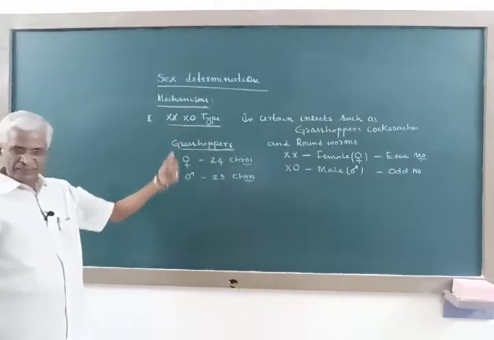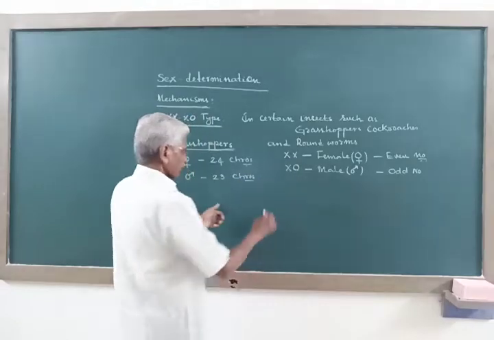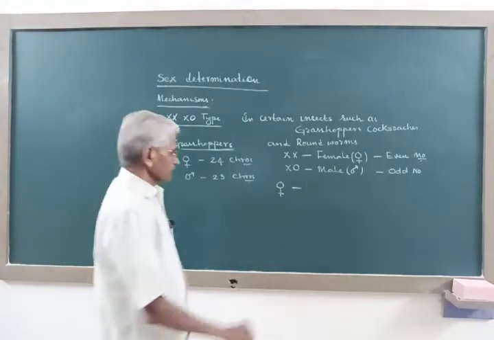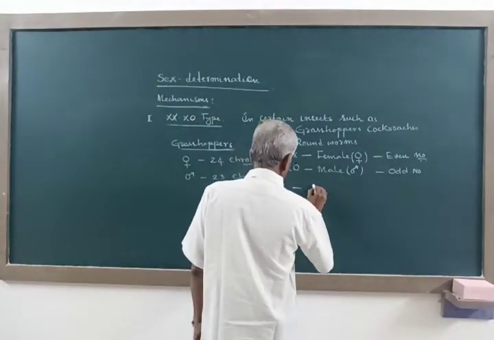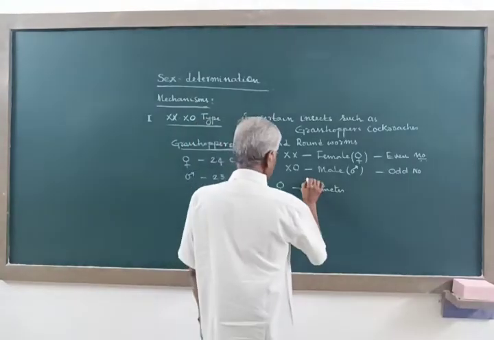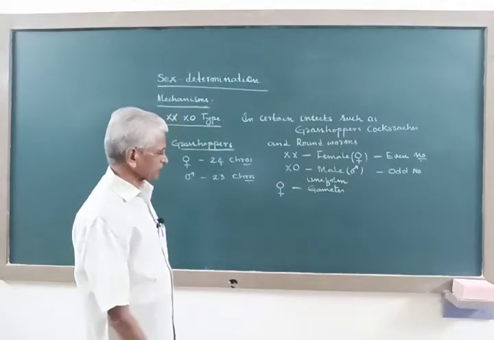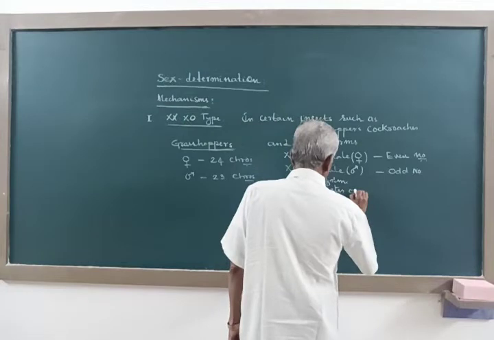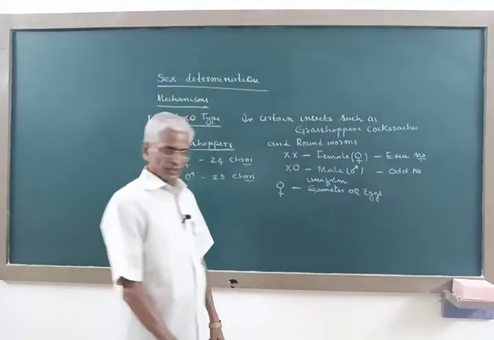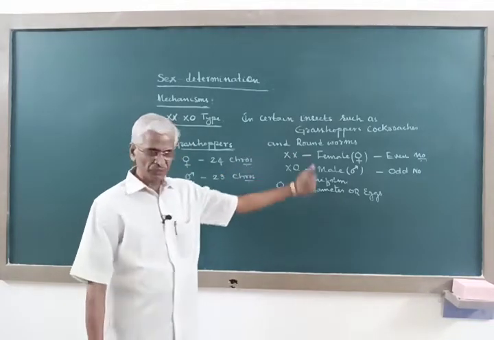Now in this XX and XO type, females have 2X chromosomes, and hence always produce uniform female gametes, that is eggs or ova.